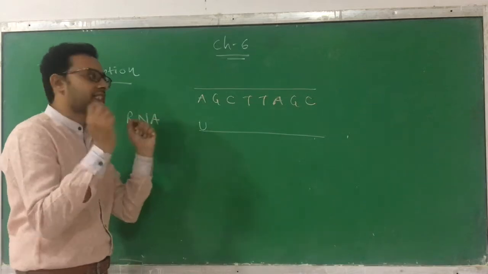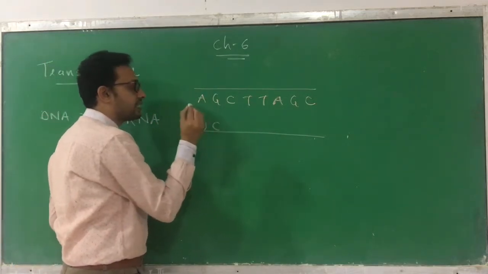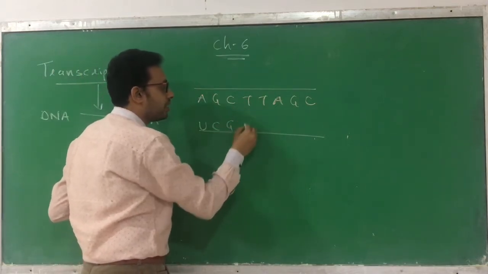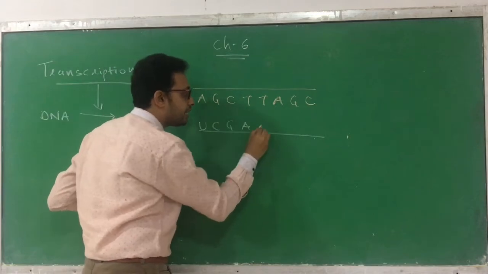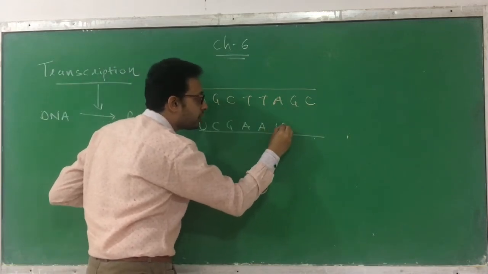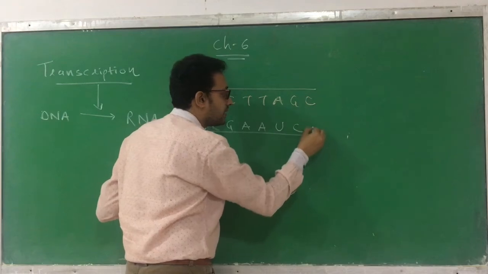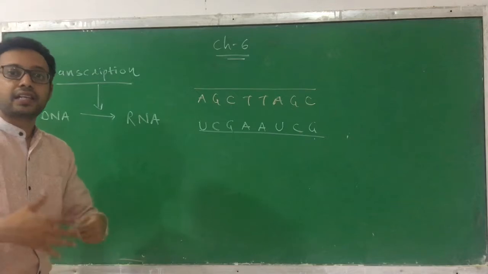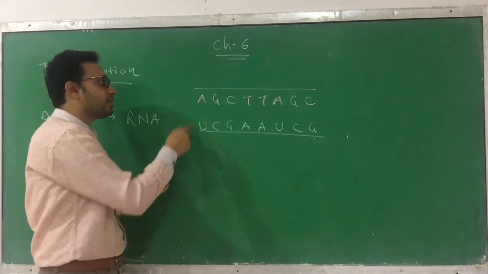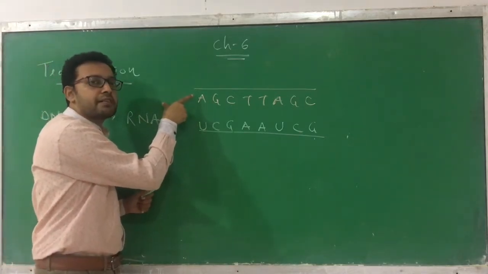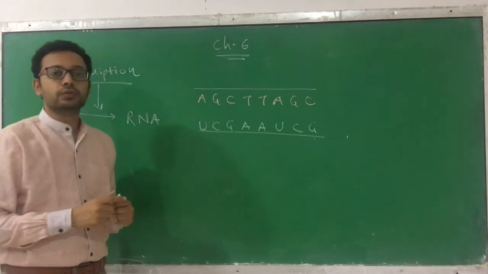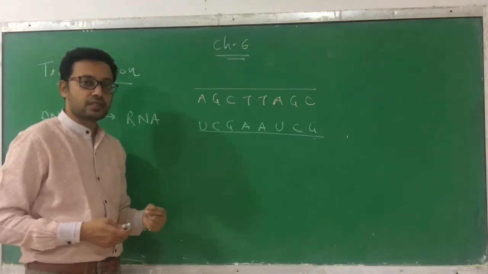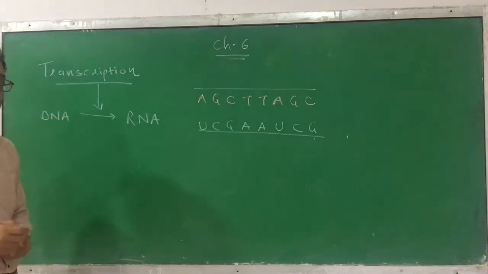The rest of the things are the same. Like G, the complementary base pair is C, and that is also the case in replication. C's complementary is G. Opposite T comes A, opposite T again A, opposite A comes U, opposite G comes C, opposite C comes G. So it follows the rule of complementarity like DNA, but there is just one difference. In transcription, the complementary base pair of A is U, whereas in replication it was T. So this is one difference between replication and transcription.